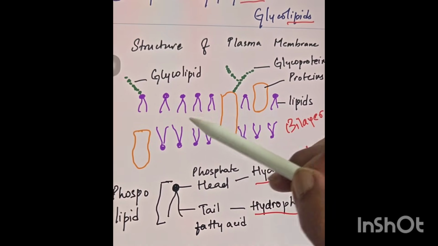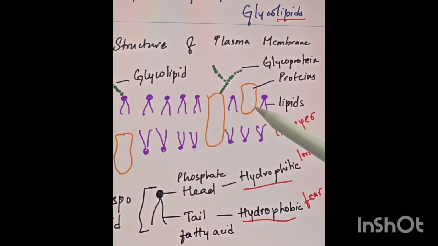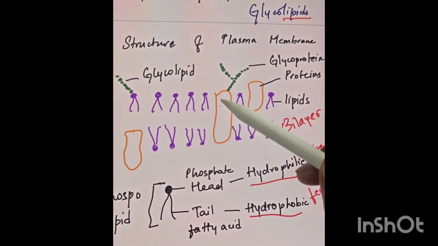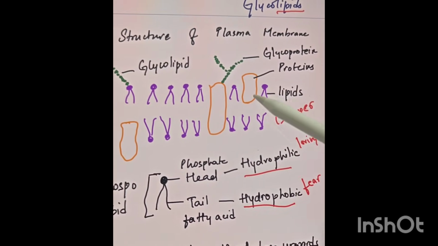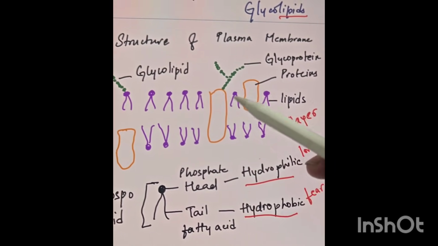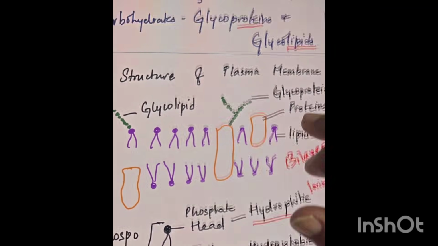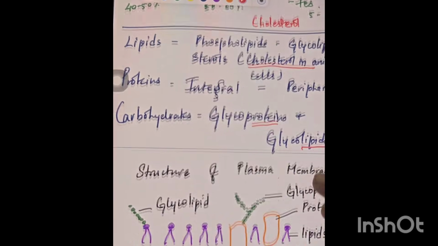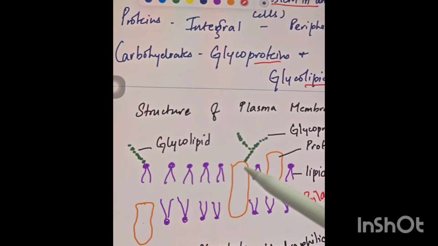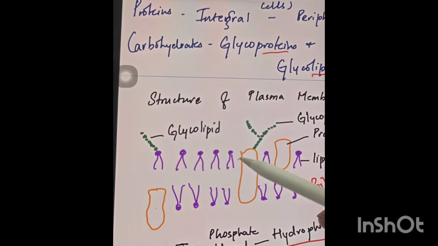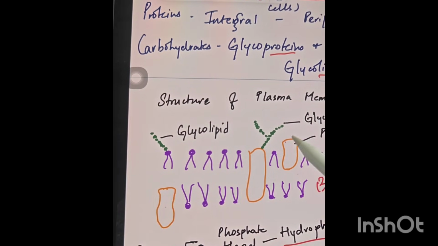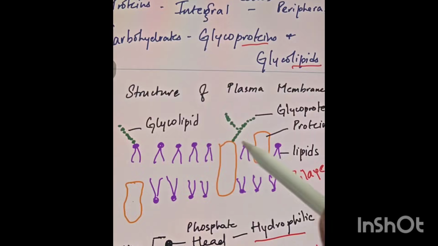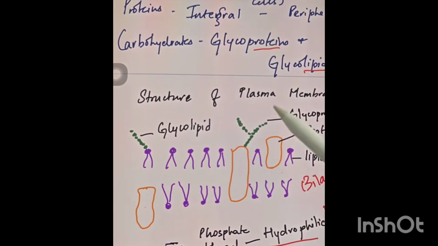Okay, so in between these phospholipid molecules, you will find that there are proteins which are present, and these proteins are, as we have seen earlier also, integral proteins and peripheral proteins. So integral proteins are those which are present in between, and peripheral proteins are present on the outer side of this phospholipid layer.